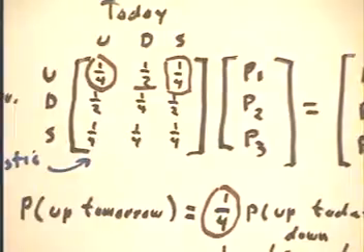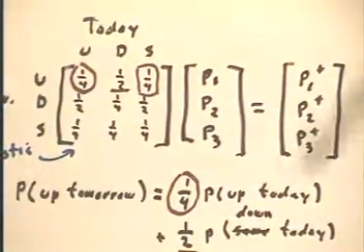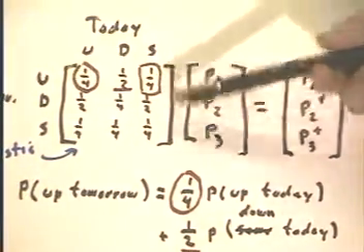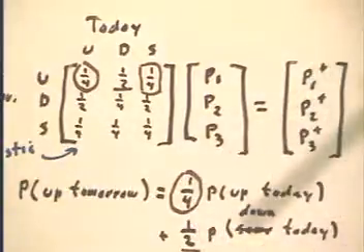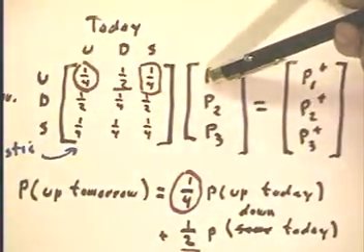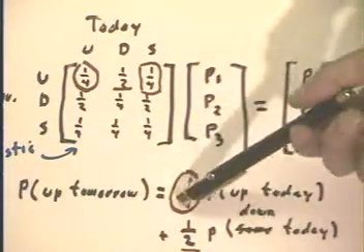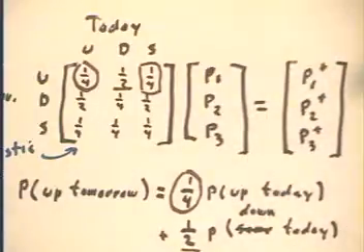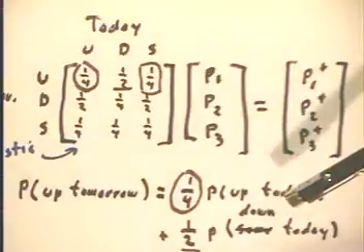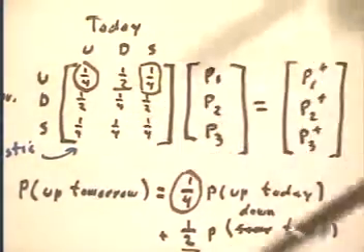So now we have the model that we see. Okay, this first row represents the scheme that we just looked at. 1/4 is multiplied by the probability that it's up today. Let's clarify. If the market is up today, then 1/4 is the probability it's going to be up tomorrow.